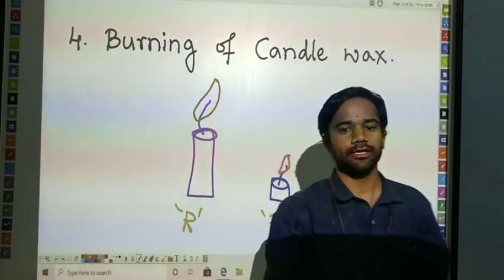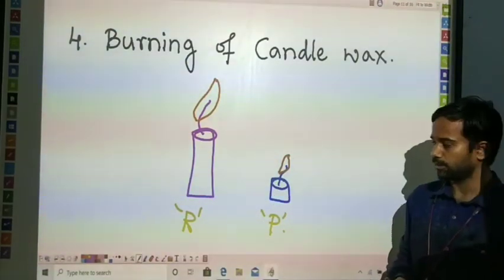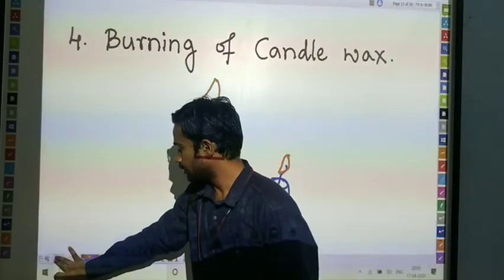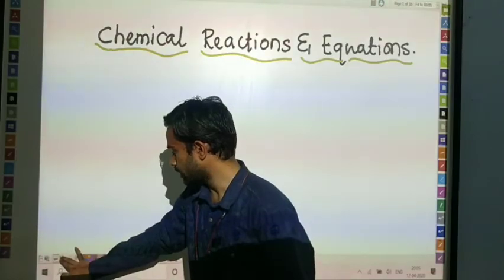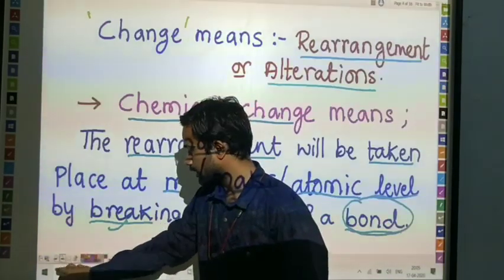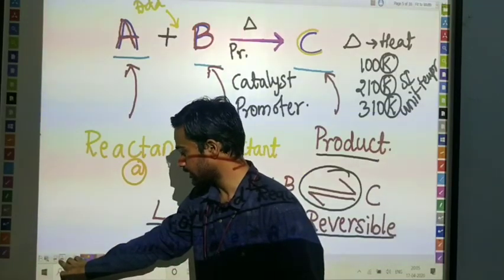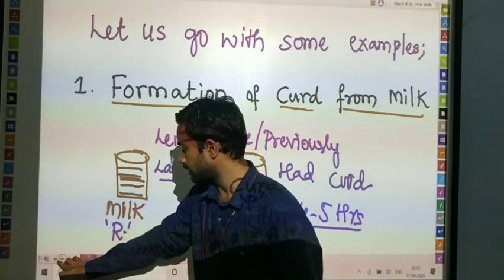So far, dear students, we have seen the basic introduction of the chemical reactions chapter, and some examples of what is meant by chemical reactions, the definitions, what is meant by change, how many types of change are present. We have seen the definition of reactants and products, and we have seen some examples.